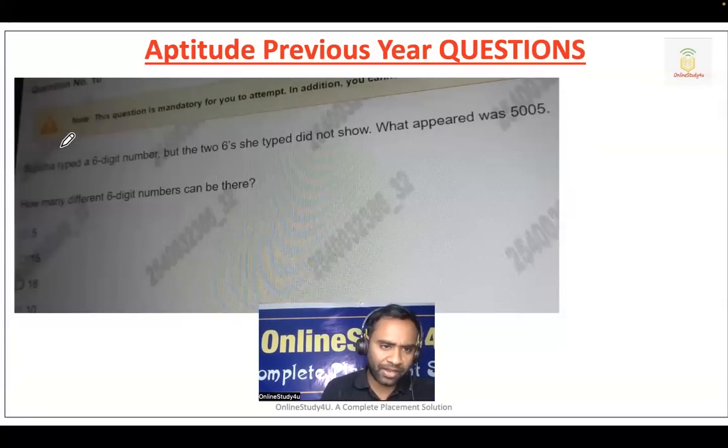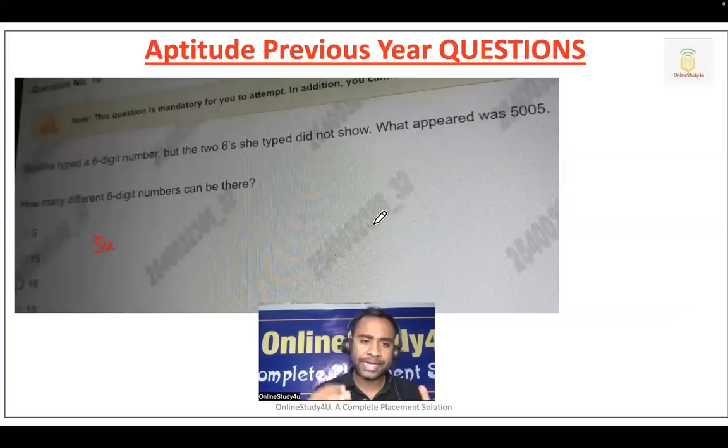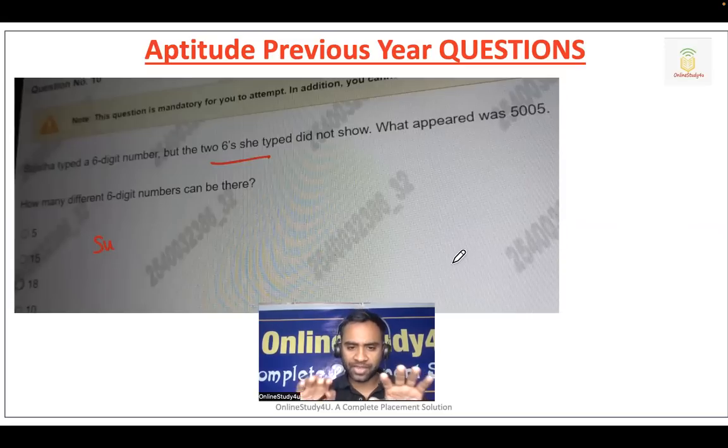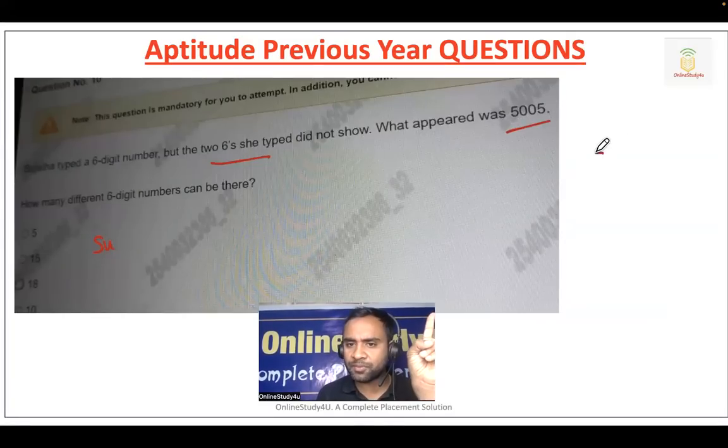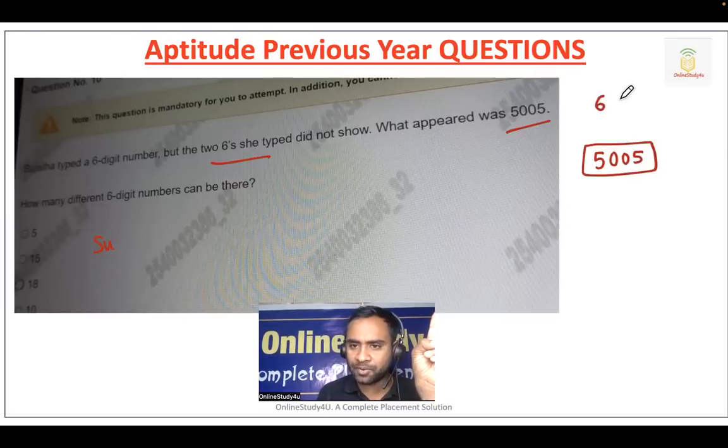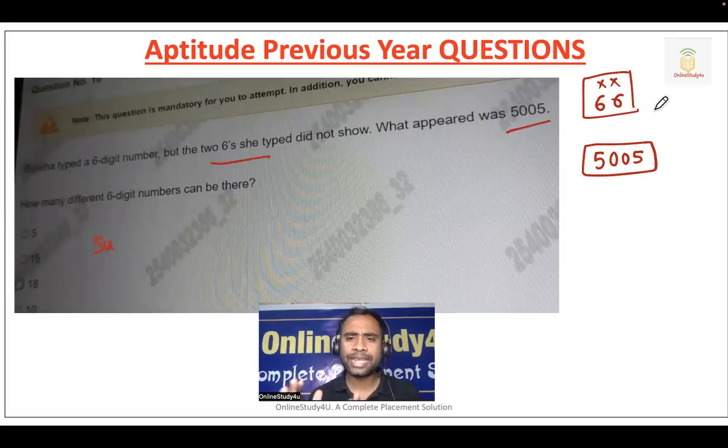Now, question number 5. If you're not able to read, I will tell you. Sujata typed a 6-digit number, but the 26 she typed did not show. That means I am typing a 6-digit number, but 2 numbers are not visible. What numbers were visible? 5005. The 26 which I typed, my dear friends, is not visible. Please try to understand.